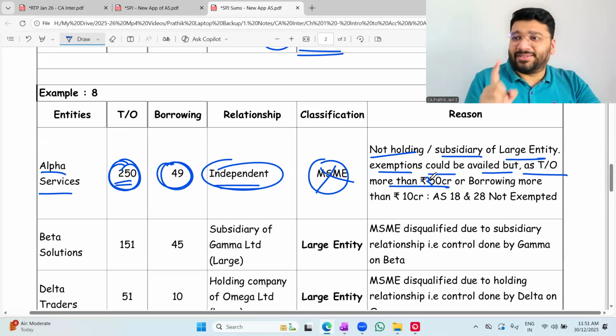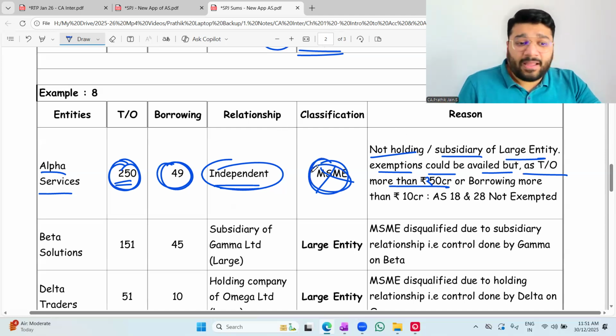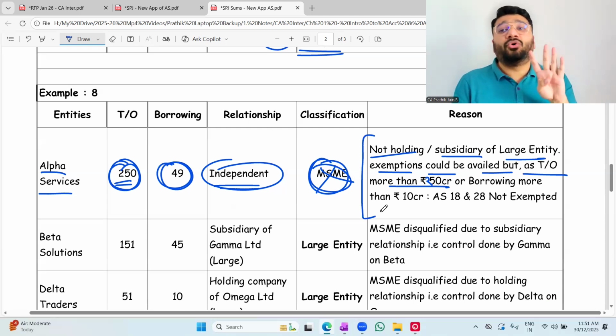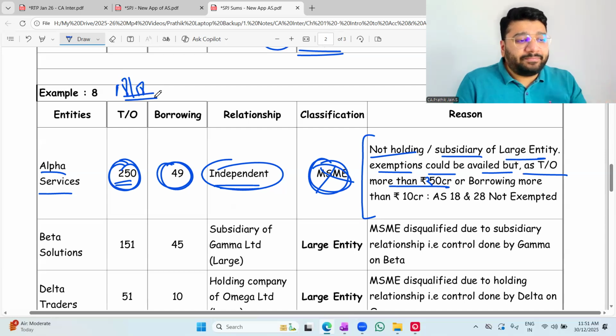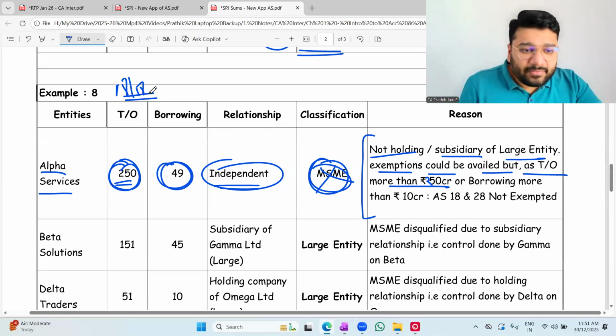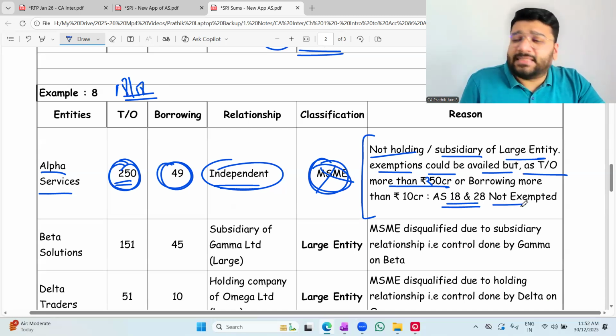I said somewhere something is wrong. 18 and 28. Now listen. Now, MSME only. Now here, they're talking about those 3 conditions. This question is focusing on 18 and 28 majorly. Apart from that, MSME also have to take care. So here they're telling that 18 and 28 are not exempted. Why?